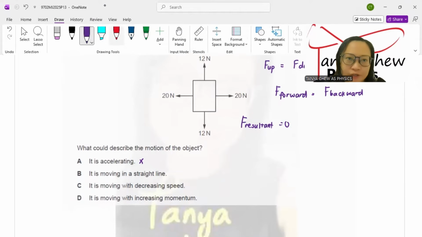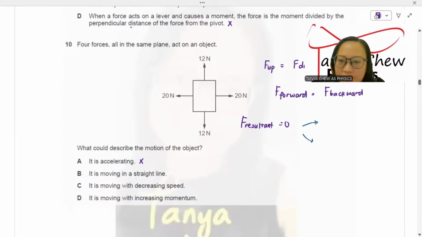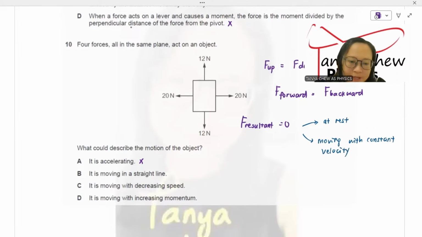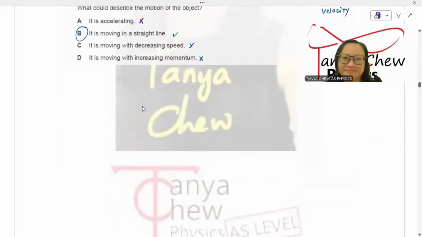There are two conditions for the movement of the object. The object either can be at rest when the resultant force is equal to 0, or the object is moving with constant velocity or constant speed. B sounds to be correct to me. C, it is moving with decreasing speed. No, speed must be constant, cannot be decreasing. It is moving with increasing momentum. That means the velocity is increasing. No, that's wrong. So B is the answer.